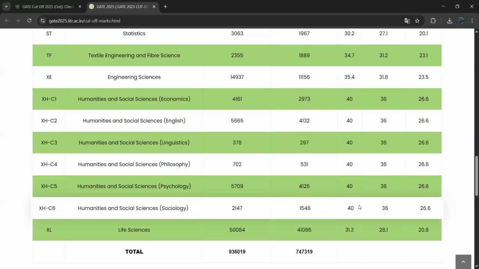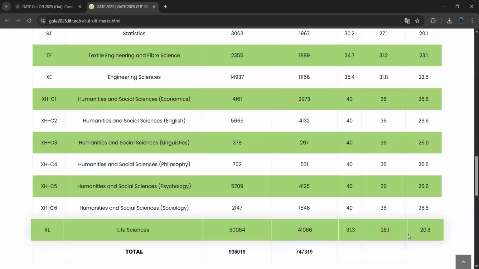Next one, life sciences. For life sciences, general category cutoff is 31.3. For OBC or EWS, cutoff score is 28.1. For SC, ST or PWD candidates, 20.8 is the cutoff score.